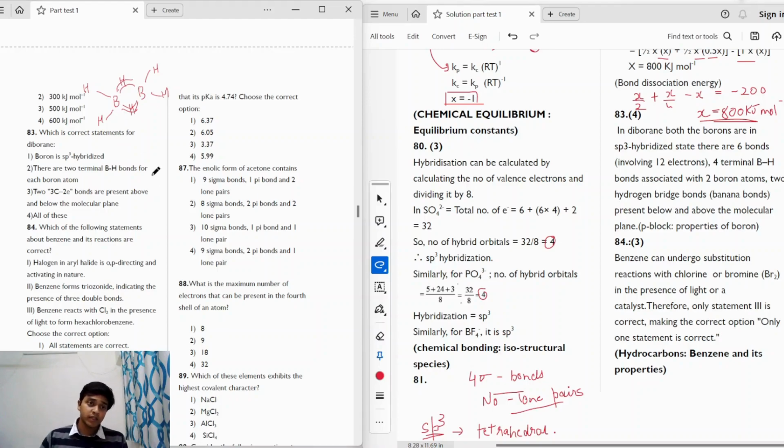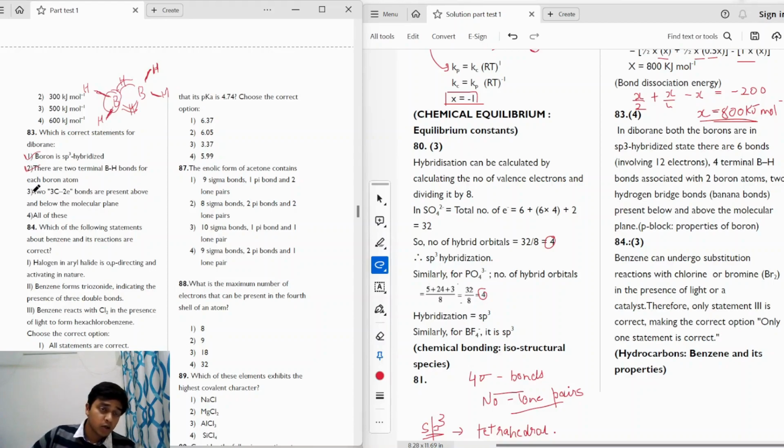Okay. So it asks which is correct statement for diborane. Statement 1 says boron is sp3 hybridized. So that is a correct statement, as we can see that boron is forming 4 different bonds. So boron will be sp3 hybridized. Taking a look at option 2 says there are 2 terminal BH bonds for each boron atom. As we can see here, there are 2 terminal BH bonds here and 2 terminal BH bonds here. So statement 2 will also be correct.